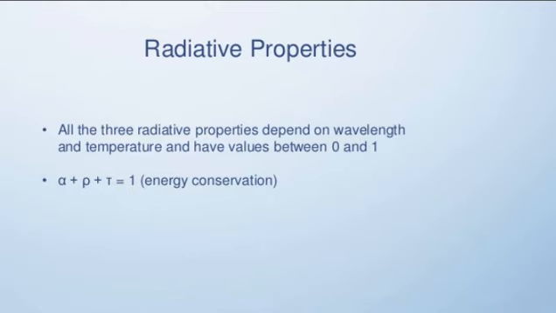towards the body. By applying the energy conservation law, all three radiative properties depend on the wavelength and the temperature, and their values lie between 0 and 1. We can also say that one means 100%. If alpha plus rho plus tau is equal to 1, we can say that this is energy conservation. Now we can find the value for the exact absorptivity, reflectivity or transmittivity of that particular body.